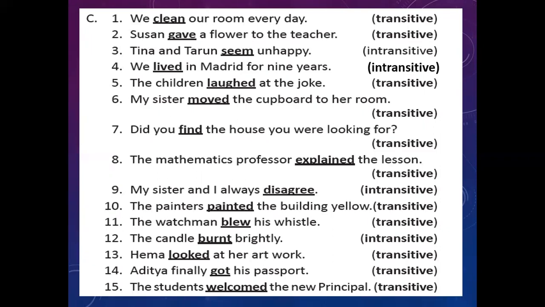We lived in Madrid for 9 years. Again, students, this is an intransitive verb because there is no direct object over here. As you can see, we lived in Madrid for 9 years. Madrid is the name of a place, and 9 years is the amount of time. So there is no direct object. Over here, we are talking about the subject only, and so we don't have a new object. The children laughed at the joke is transitive, but the children laughed would become intransitive.